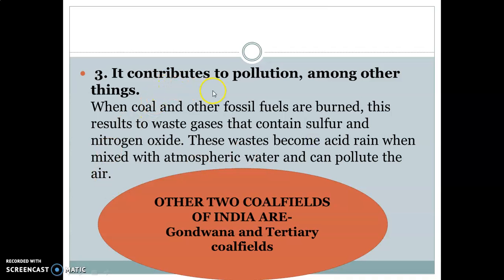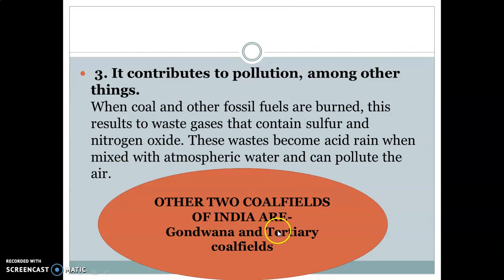Next disadvantage is it contributes to pollution, among other things. As we have discussed in the first point, if we are extracting coal from the interior of the earth, harmful gases are released from the interior of the earth. If the harmful gases are released, then they come in contact with water vapor, and later on it leads to acid rain.